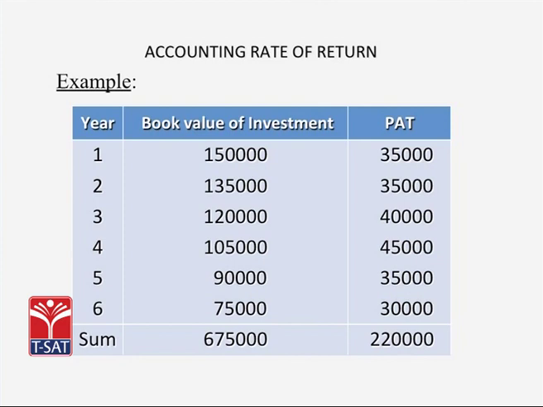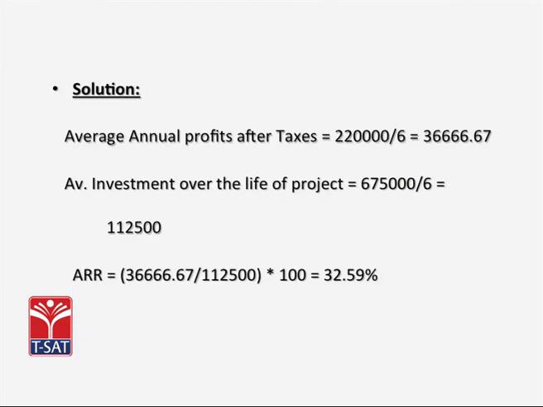Look at this example. You find that the average annual profits after taxes are 36,666 rupees, whereas the average investment over the life of the project is 1,12,500 rupees. Therefore, the accounting rate of return is coming to 32.59. This rate of return is compared with the predetermined minimum rate, and if this 32.5 is more than the predetermined rate, we accept this project. In case of mutually exclusive decisions, we will rank the projects and accept the one which is the highest.